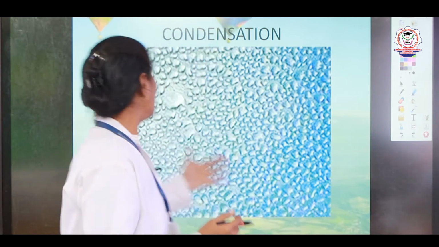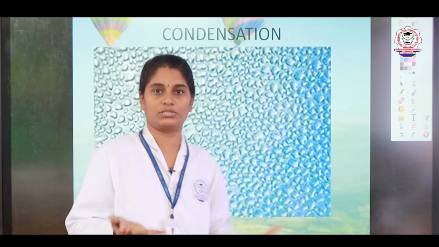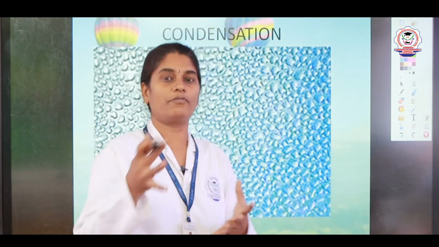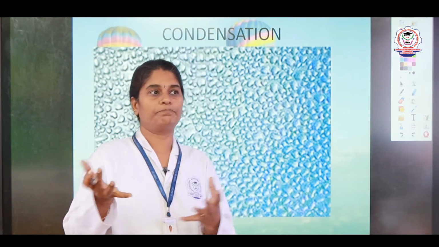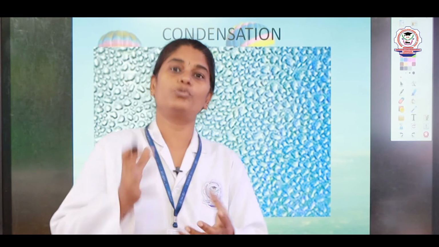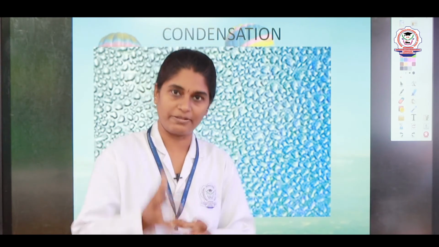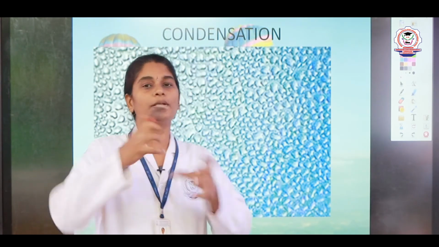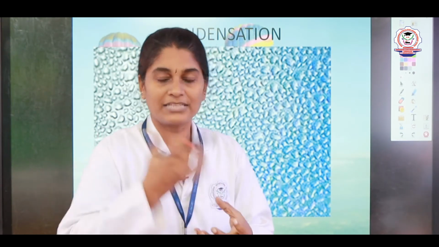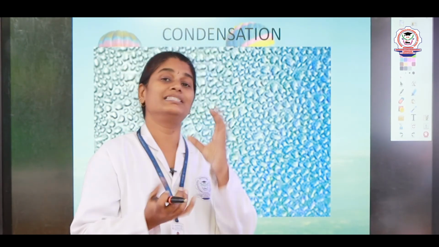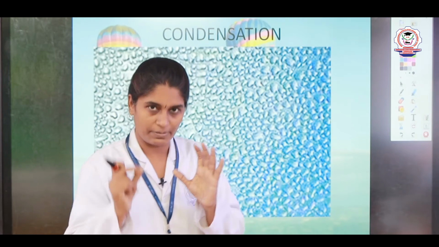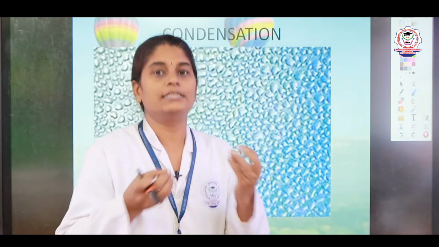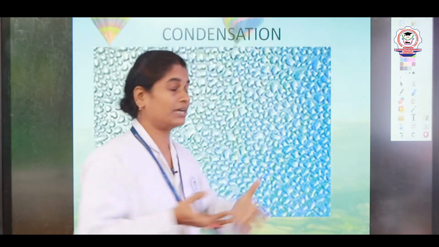This you would have seen in your tiffin boxes, right. Sometimes your mother packs you a hot lunch or hot breakfast. Once you open the box, on the back side of the lid you can see tiny drops of water. What is that? It is nothing but condensation.